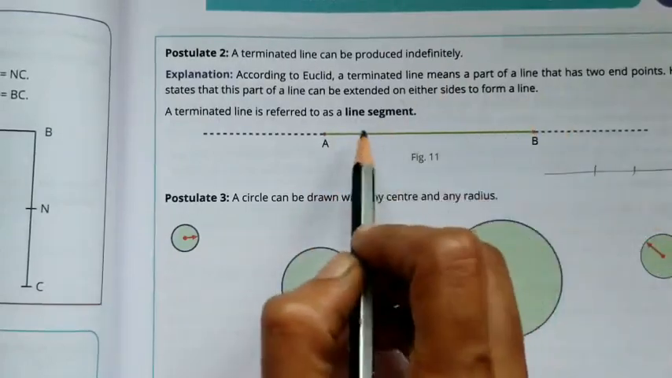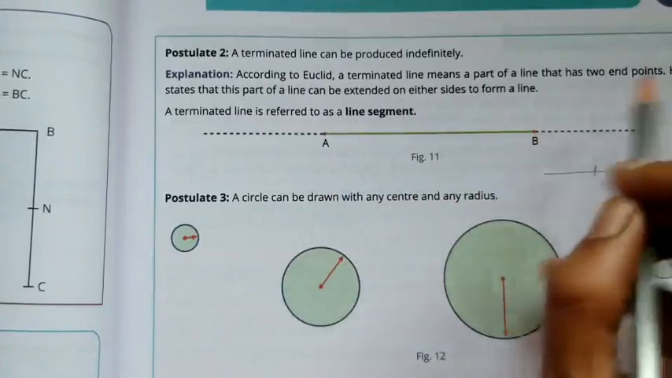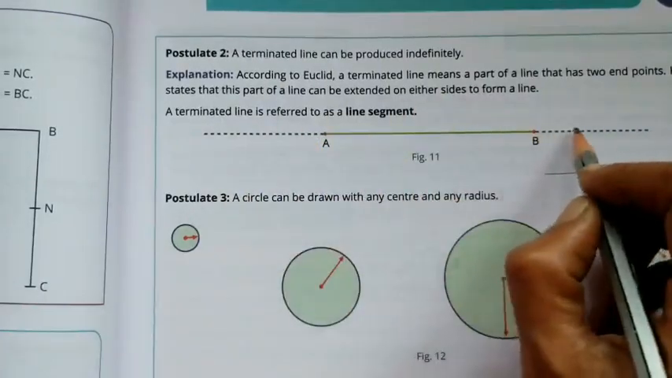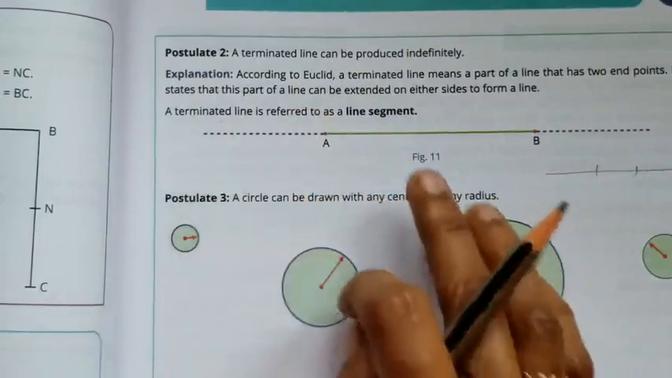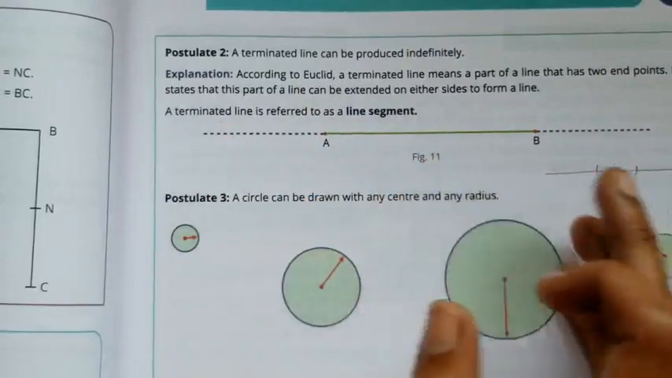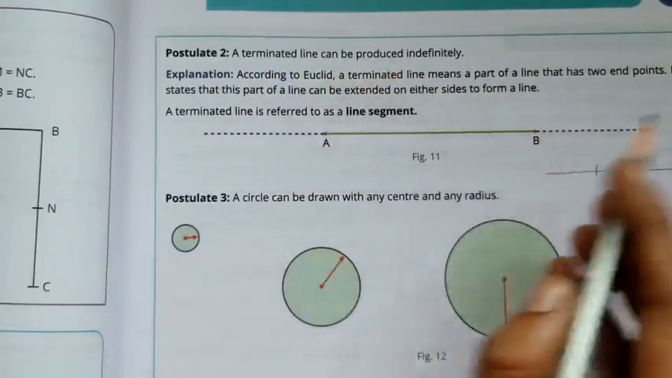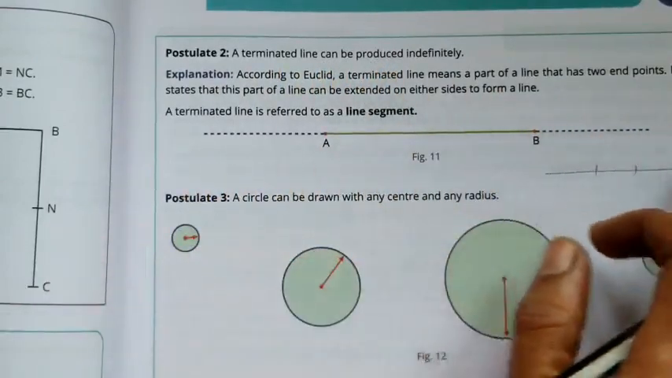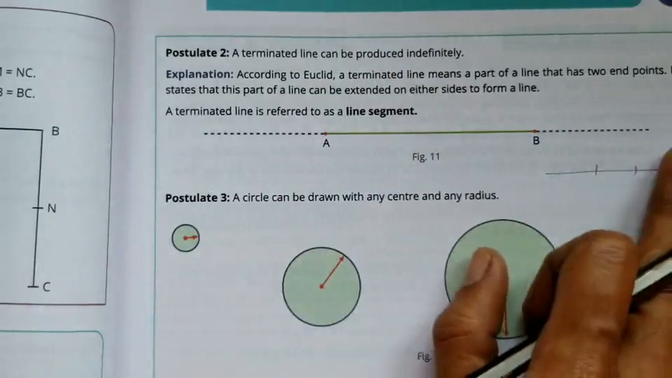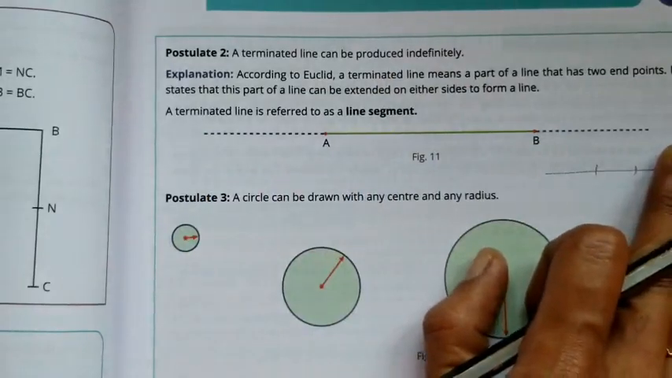Now, if we need, we can extend both the sides, isn't it? We can extend both the sides so that the line becomes a little bigger, isn't it? So, a terminated line can be produced indefinitely. So, we can extend up to our wish. It can be extended indefinitely.